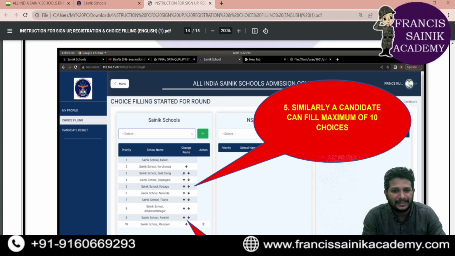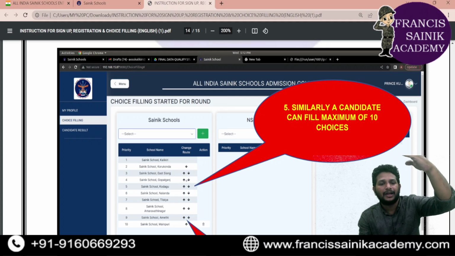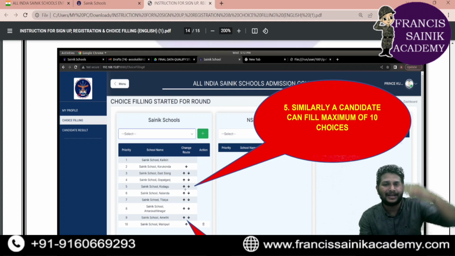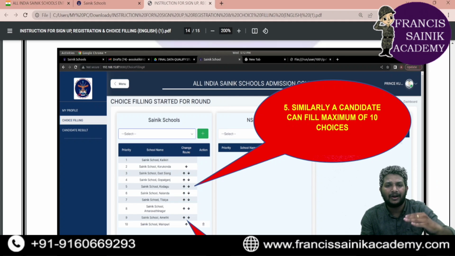Okay. This upside arrow, downside arrow. Upside arrow means it will go to an upper place. Downside arrow means it will come to a lower place, like that. You can rearrange the order like 1, 2, 3, like that. Okay. So basing on the order only, the allocation of seats will be done.